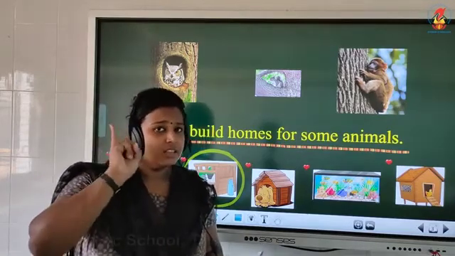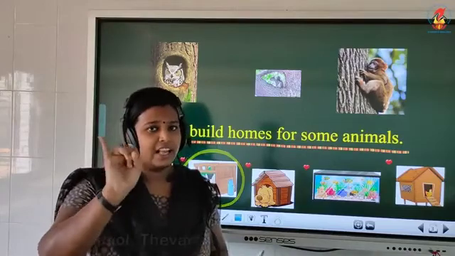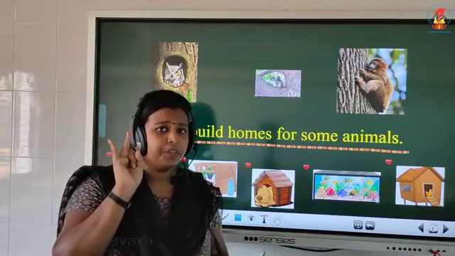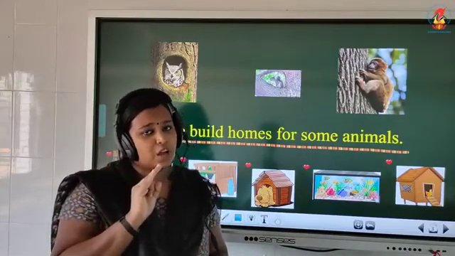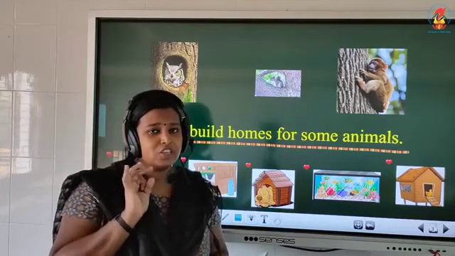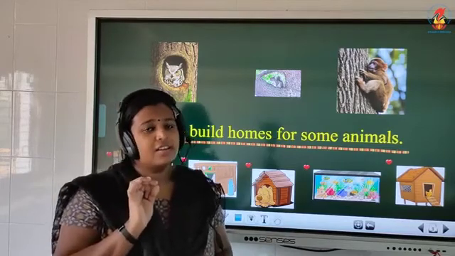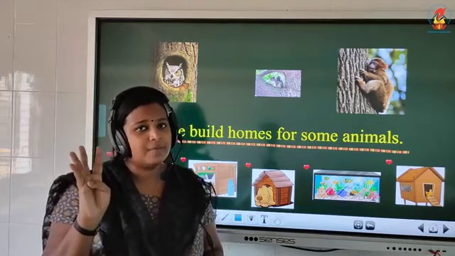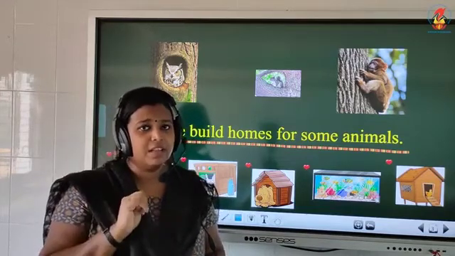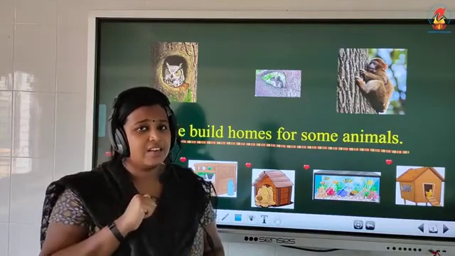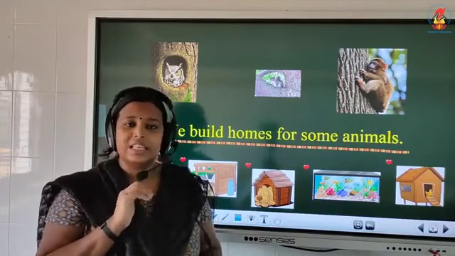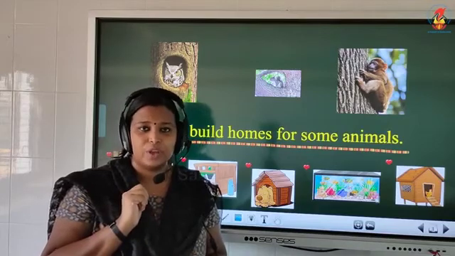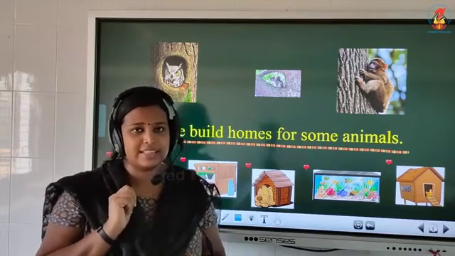Once again, dogs live in kennels. Then cows live in cowsheds. Fish live in aquariums. Then horses live in stables. And the hens live in coops. Is that clear, children? Okay, now I am going to read the lesson.